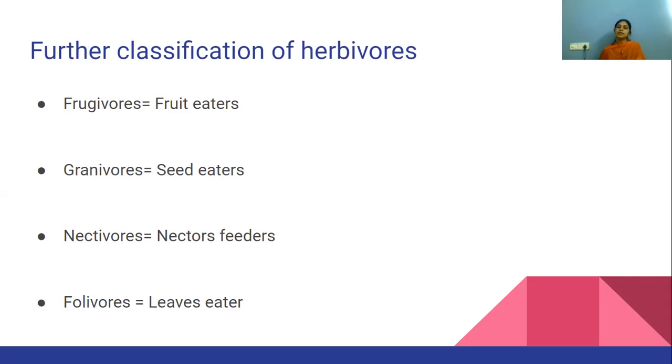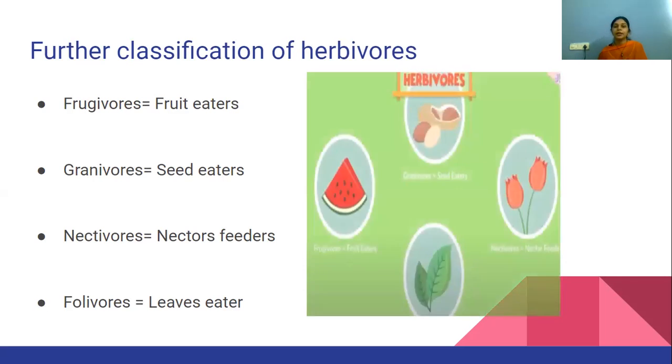The third one is nectivorous. From the word only it is clear it is a nectar feeder, right? From the flower they suck the nectar. So what would it be? Yes, the butterfly, the bees. They are also dependent on flowers for their food. And the last one is polyborous. Polyborous means leaf eaters. So these were the further classification of herbivorous animals.